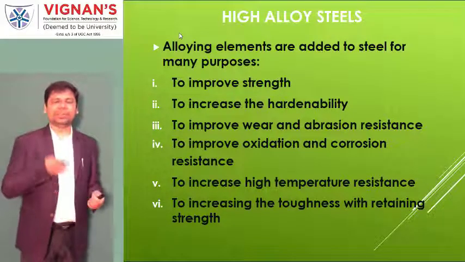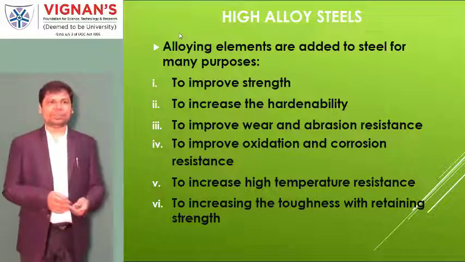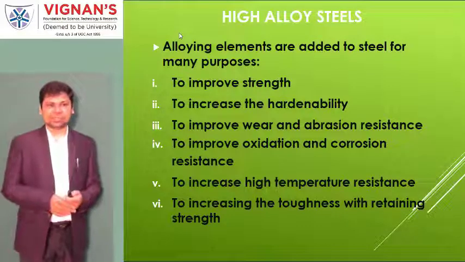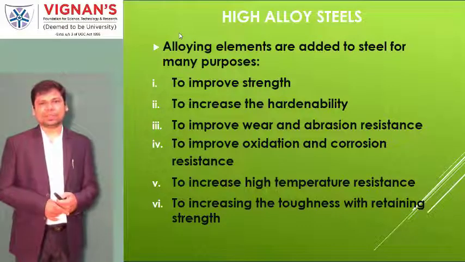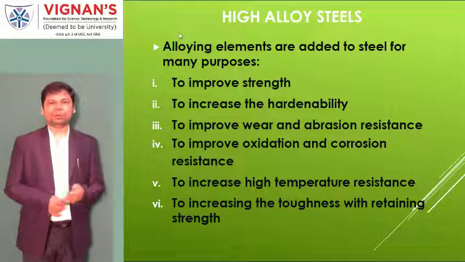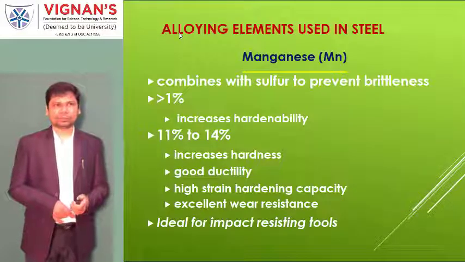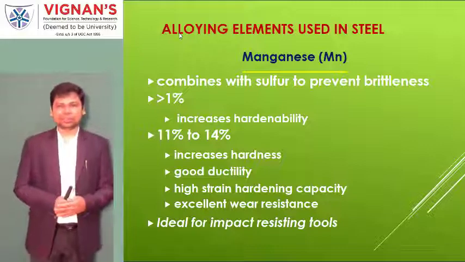That means we are intentionally adding alloy elements to improve strength and hardness, high temperature resistance, toughness and all these things. Because of these reasons, we are using alloy elements. Now, we will talk about these things in the next section.